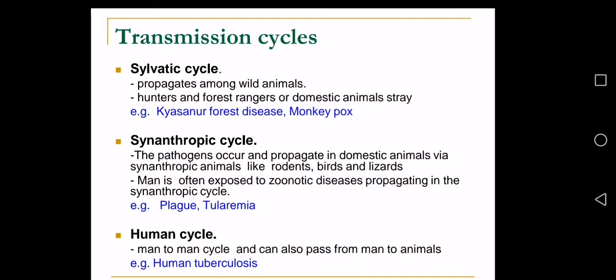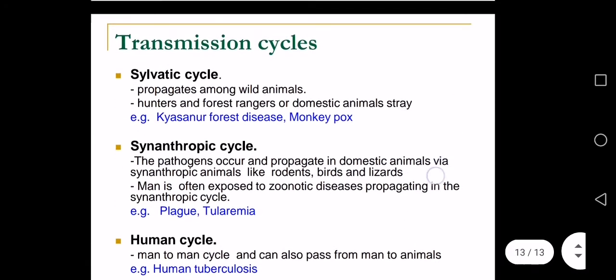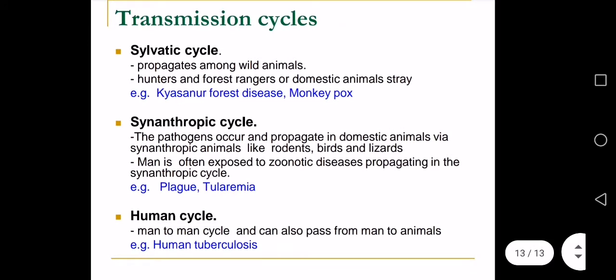Human cycle, man to man cycle, which can also pass from man to other animals as well. The example is human tuberculosis, which can pass from one man to another man, and also from humans to other vertebrate animals as well. So these are the transmission cycles which have been described.